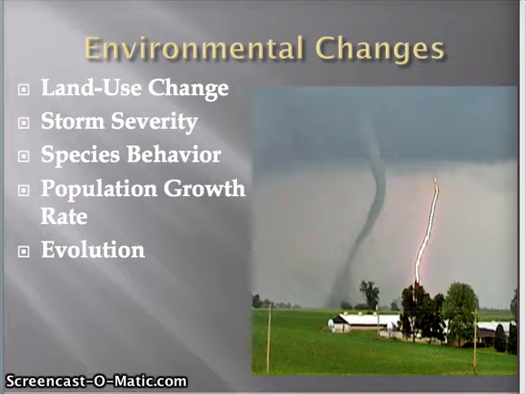Environmental changes have a major impact on an ecosystem. There can be land use change, which is usually enforced by humans, such as logging trees in a forest for resources, and it forces many of the animals that live in the forest to find a new ecosystem to live in. Storms such as the tornado in the picture to the right can destroy habitats and ecosystems in just seconds, and it forces animals to find a new way to survive and adapt to a new ecosystem.